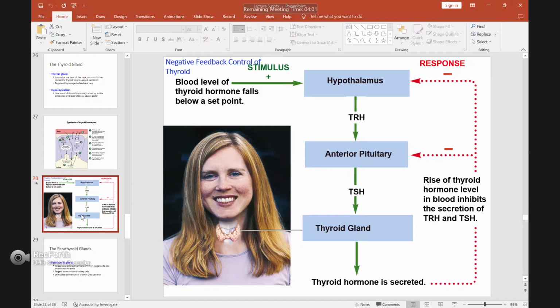So the hypothalamus will release TRH. Then this TRH will stimulate the pituitary to produce TSH, thyroid stimulating hormone, which we already talked about a lot. Then TSH will stimulate the thyroid gland to produce the hormone and secrete it in the body. Once the thyroid hormone level is back to normal, it will inhibit or negatively regulate the production of TSH and also TRH by affecting the hypothalamus and pituitary. The whole mechanism we call a negative feedback mechanism.